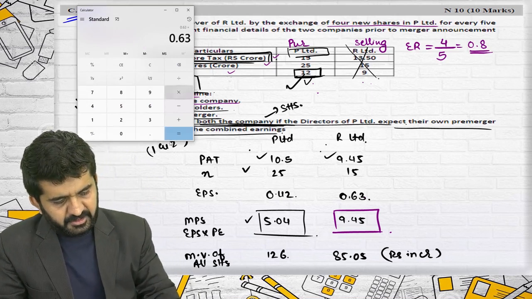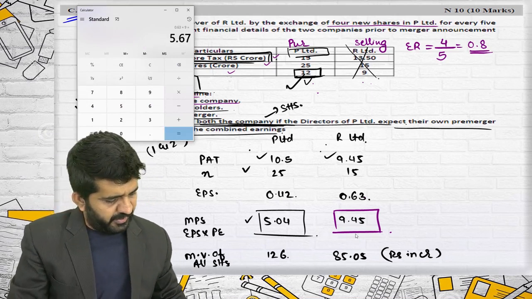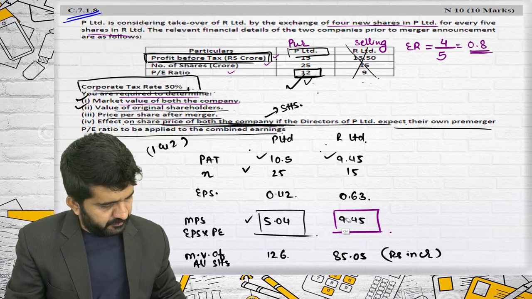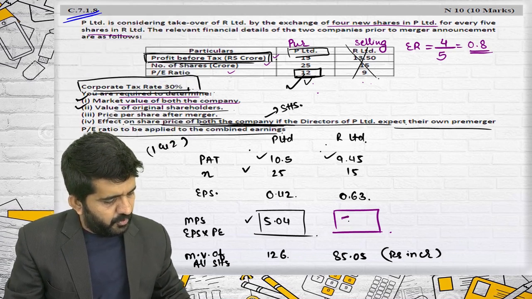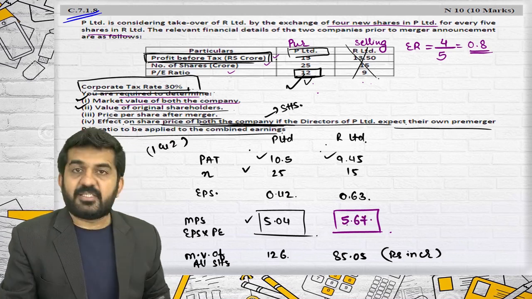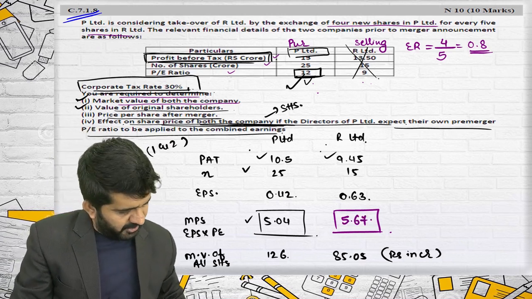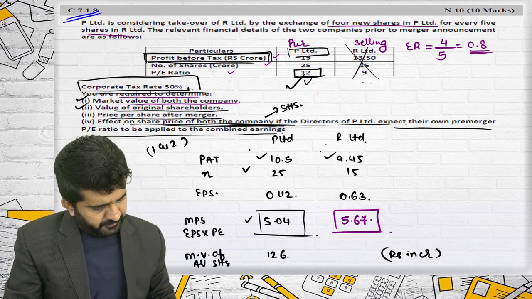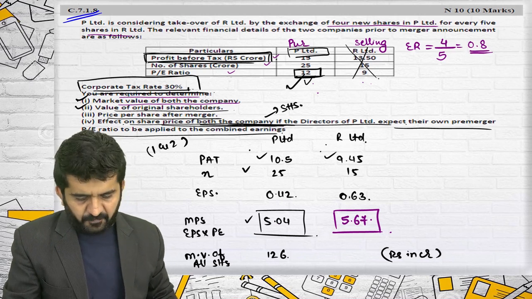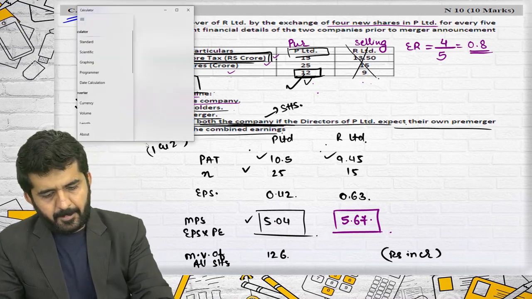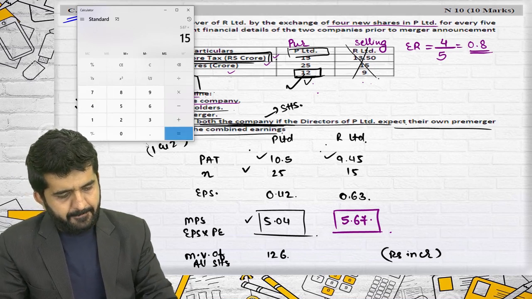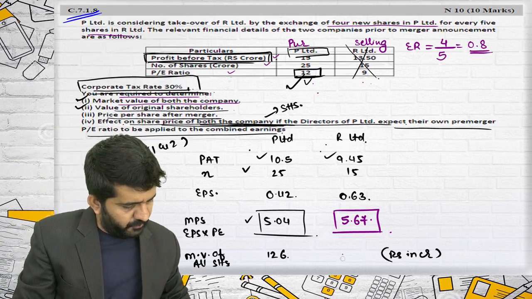Right. 0.63 into 9 is 5.67. So the market value of all the shareholders will change. It will be 5.67 into 15, which is 85.05.